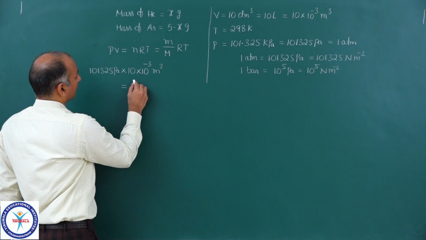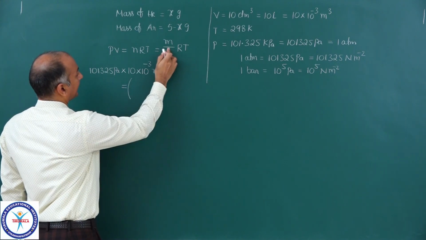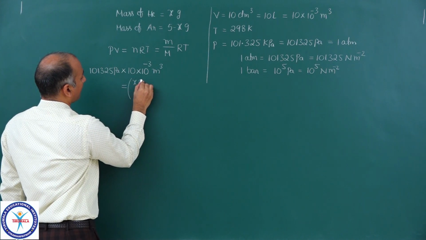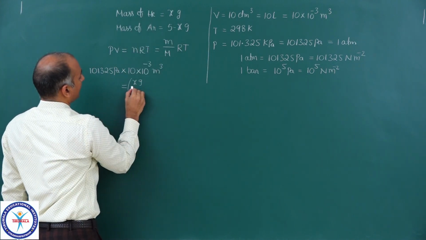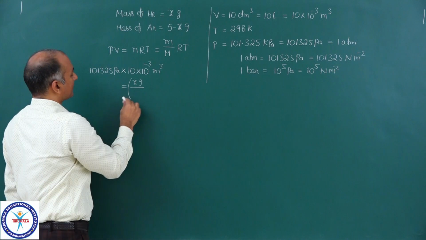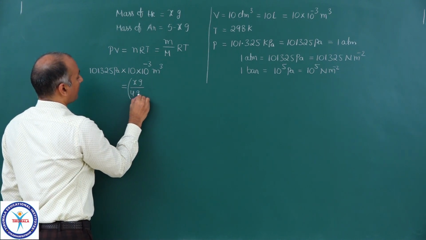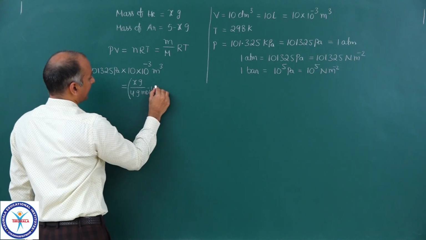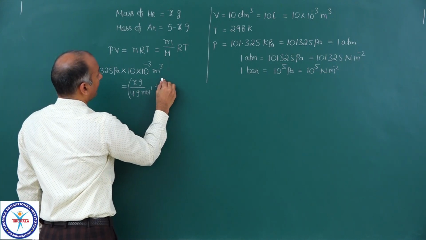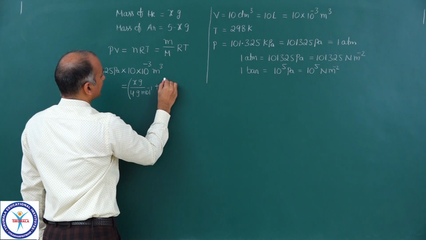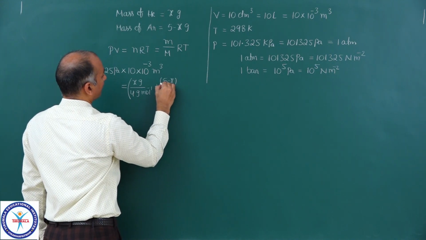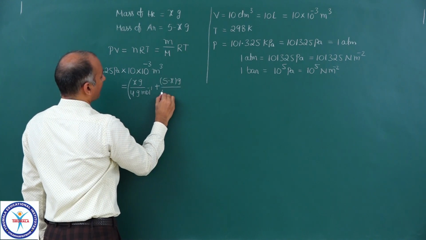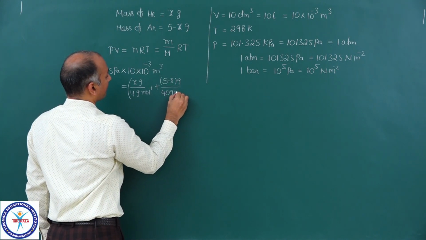So we can write down, in the case of moles, X grams helium mass upon helium molar mass, 4 gram per mole, plus 5 minus X grams upon argon molar mass, 40 gram per mole.